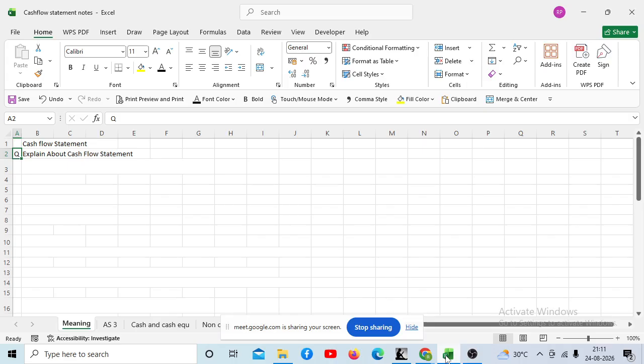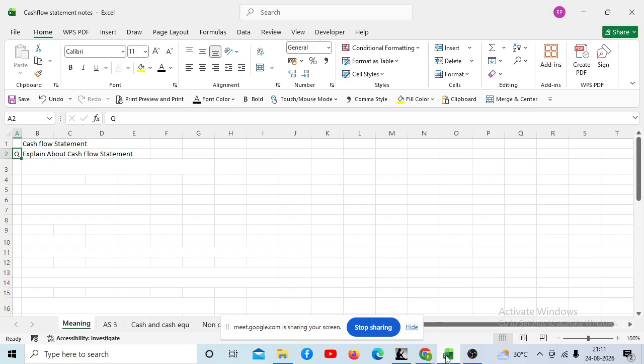Now, imagine a company has made a profit of 50 crore. That does not mean that the company is having 50 crore rupees in the form of cash or bank balance, right? The cash and bank balance always differs. It can be either more than 50 crore or even less than 50 crore.